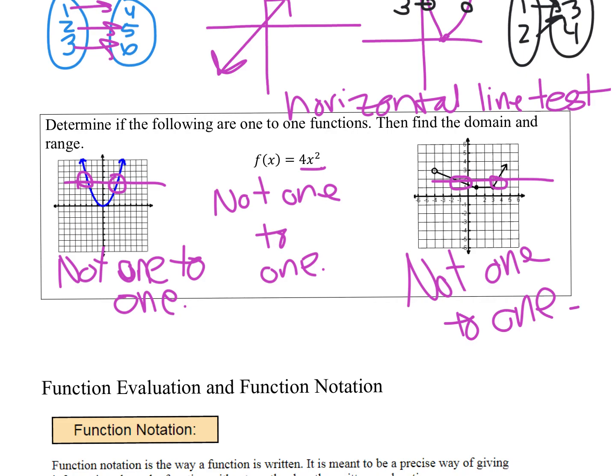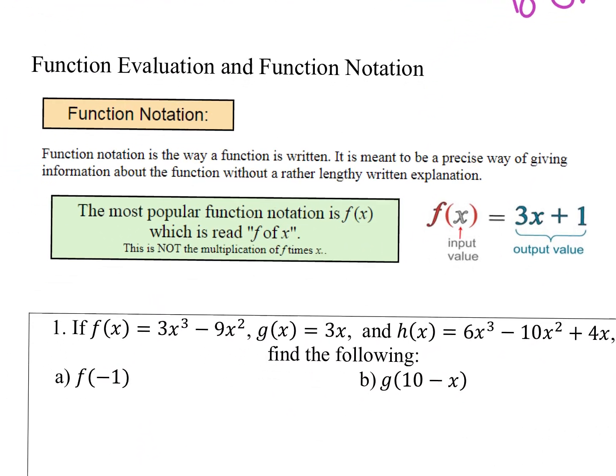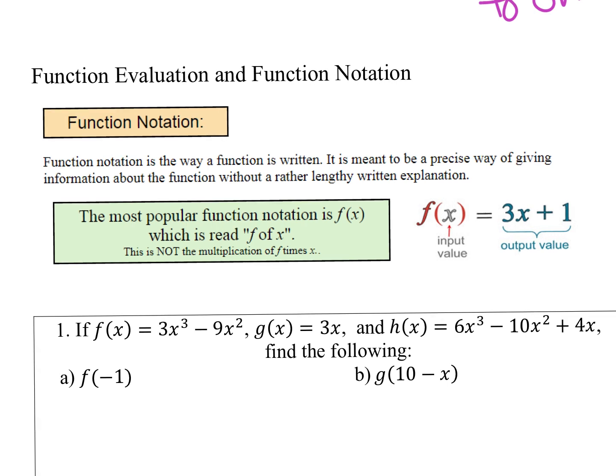Okay, cool. So let's talk about function notation. So we already introduced this the other day, okay? And it says function notation is a way that a function is written. It is meant to be a precise way of giving information about the function without a rather lengthy written explanation. Okay? So the way we read this symbol here, f parentheses x parentheses, is f of x. Okay? X is your input, and then the entire expression is your output.